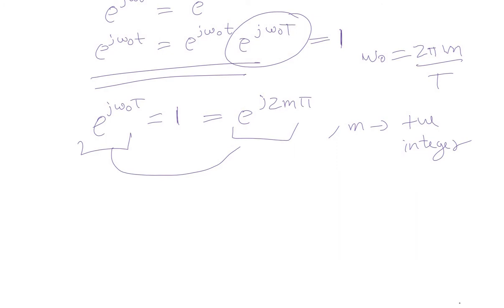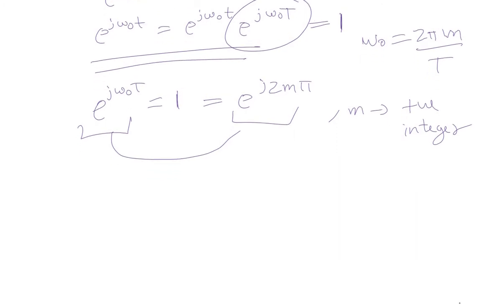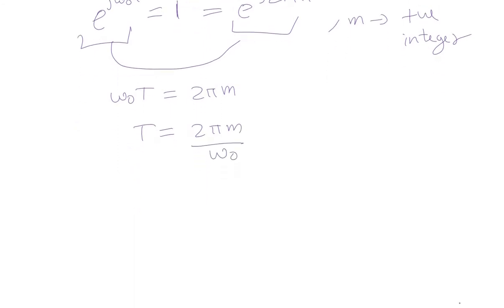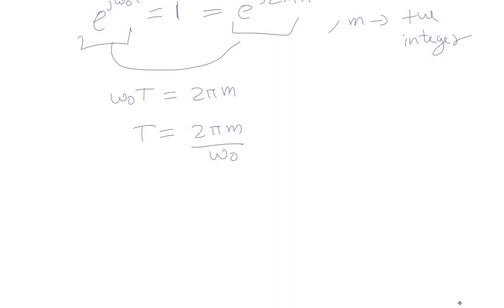Alright. So now let us compare the power of exponents. So you can say that omega naught T is equal to 2 pi m. Thus you can say T is equal to 2 pi m by omega naught, and for the fundamental time period, the value of m will be 1, since the fundamental period is the smallest positive value.